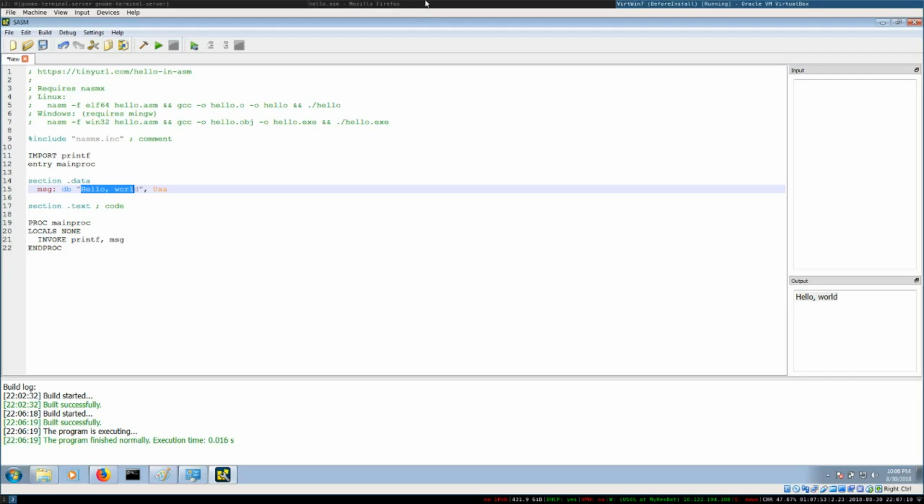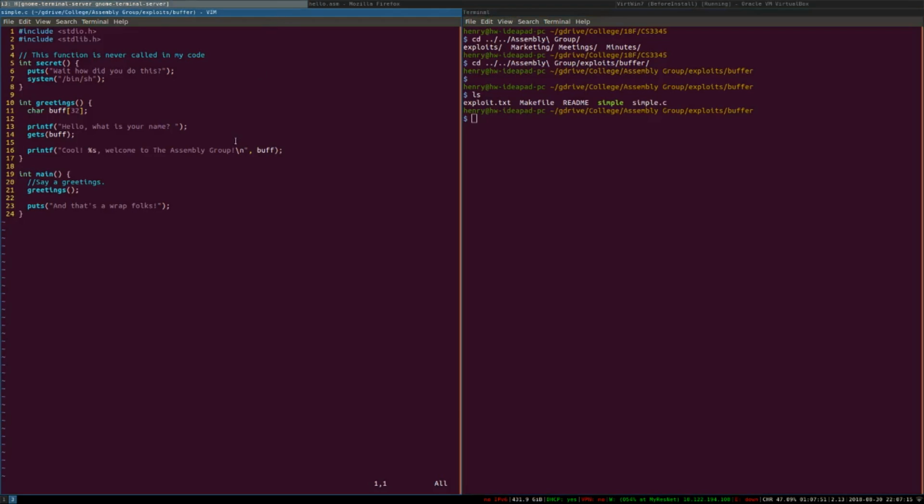Now let's move on to something else. Here I have a program in C. You might ask, this is assembly, why are we working with C? Well, when we compile code, there's some stuff that is compiler dependent. Sometimes in C we have a bug, and it's not very evident what will happen when you just look at the C code. But if you know the underlying assembly, you have a better picture. Here I have some C code, and it has a bug. Feel free to pause this video to see if you can find the bug.